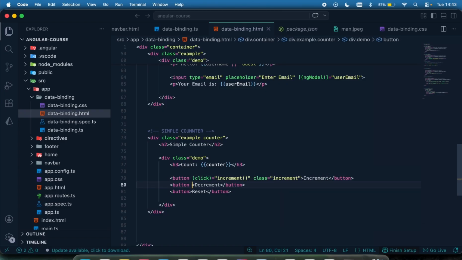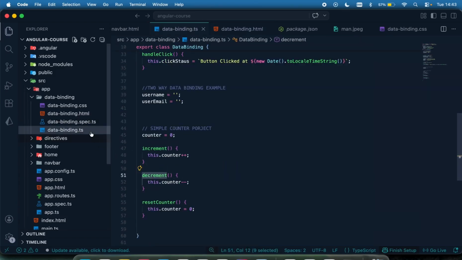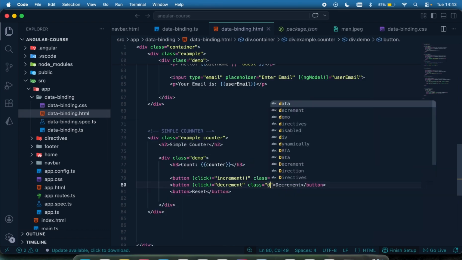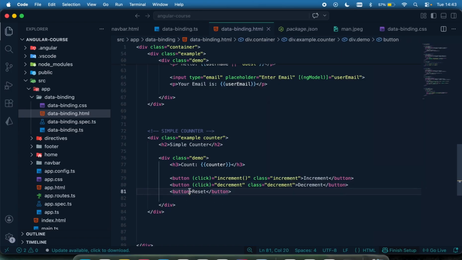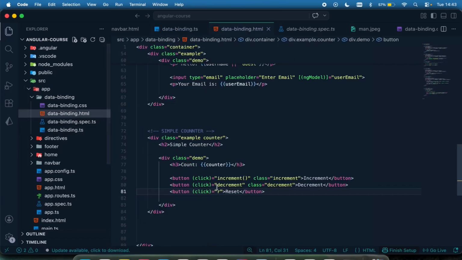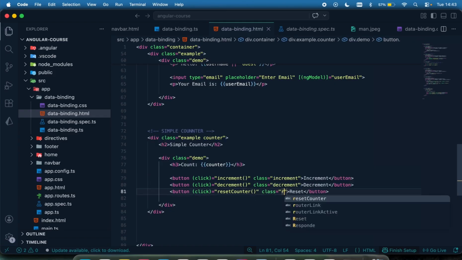For the decrement also, again, have your event binding. When a user clicks on decrement, I want to call this decrement method right here. And again, I have a styling called decrement. The same thing for the reset. When you click on that, the event I want to capture is a click event, and I want to call the reset. Let me see what I called it right here. That's called resetCounter. I'll invoke it right here. I forgot to invoke this, so make sure you invoke that, and then I have a styling called reset.